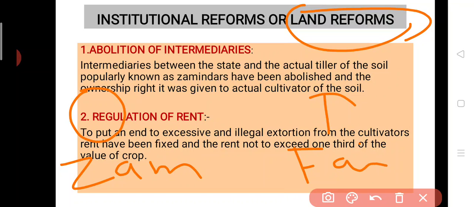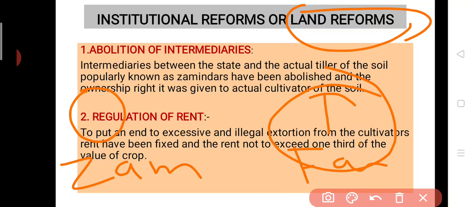Now what happened at that time, the zamindars did not have any particular importance for the condition of the farmers, the tillers. What they are more concerned about is the income from the tillers by the means of agriculture.